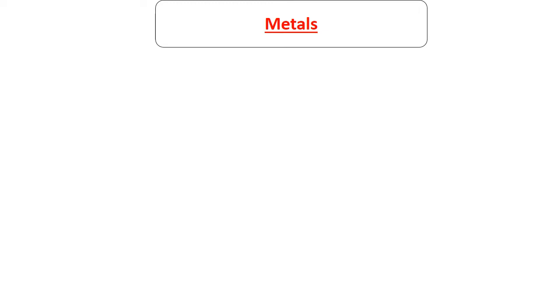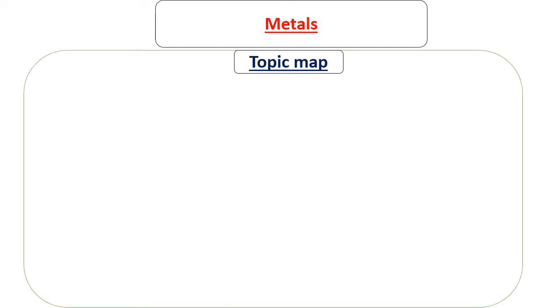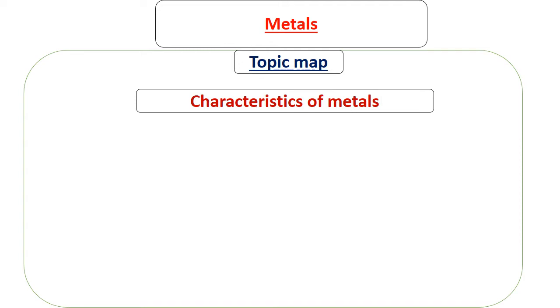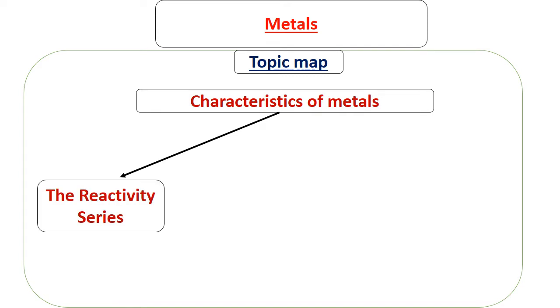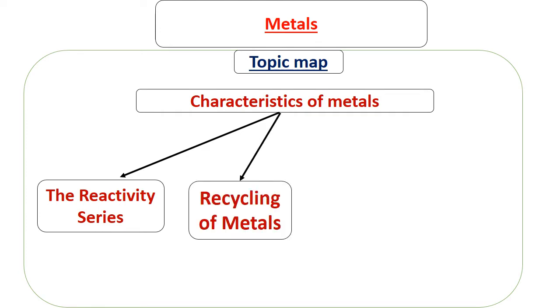Welcome to this interesting topic, metals. The way this topic is going to be discussed is we're going to start with characteristics of metals. So these characteristics, actually we discussed them in the topic, the periodic table. So it's going to be kind of a revision, and also we're going to build up from what we learned. So after we get done with characteristics of metals, we're going to take a look at the reactivity series, which we also discussed just an intro when we were doing the periodic table. Then when we get done, we're going to take a look at recycling of metals.